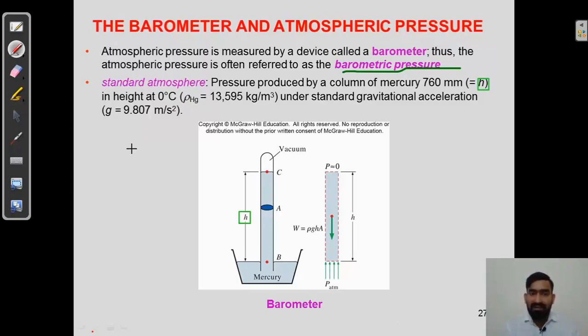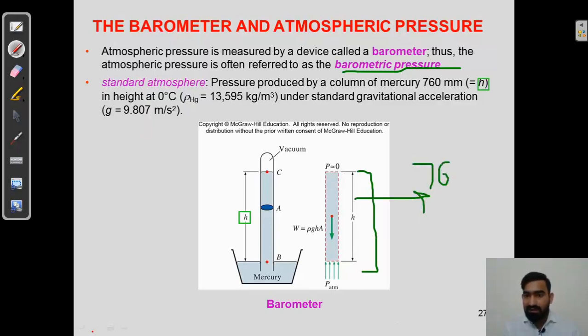Now, what is standard atmosphere? It is the pressure produced by a column of mercury of 760 mmHg. Here it is a mercury column, and this height is 760 mm of Hg.